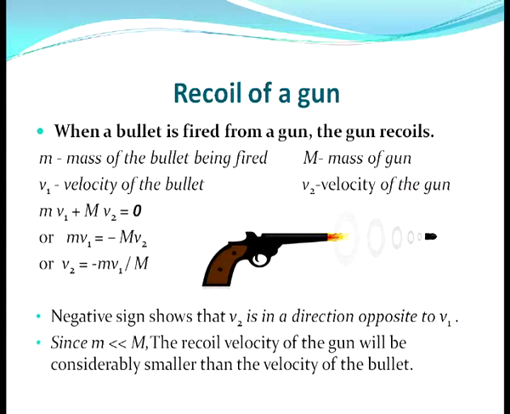Since the mass of the bullet is very much less than the mass of the gun, the recoil velocity of the gun will be considerably smaller than the velocity of the bullet. The velocity of the bullet is very large, but the recoil velocity of the gun is smaller. The reason is that the mass of the bullet is very much less than the mass of the gun, and you can find out this value from the equation given above.